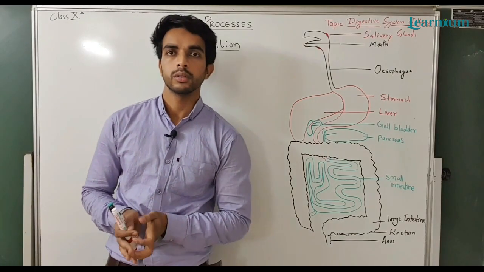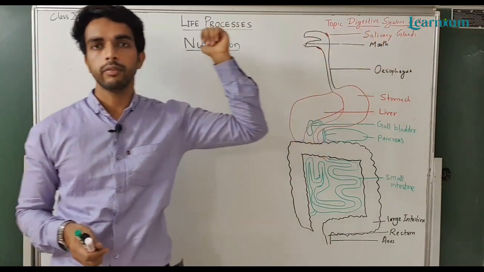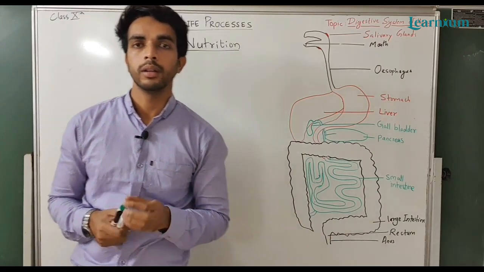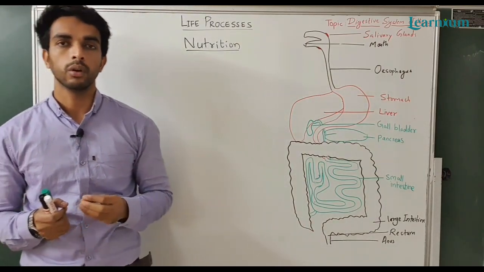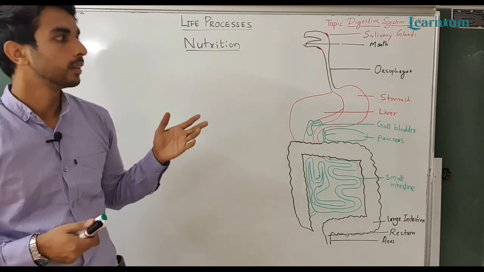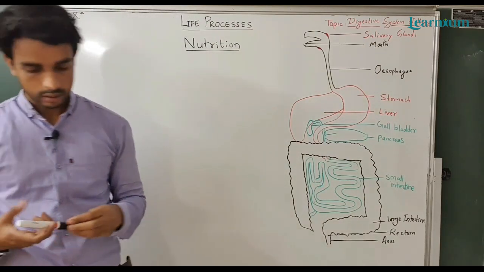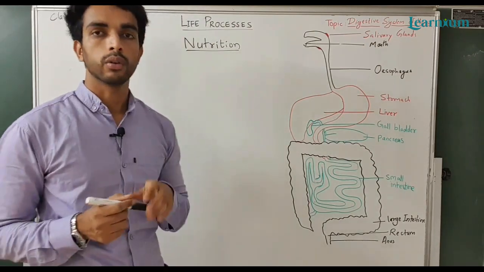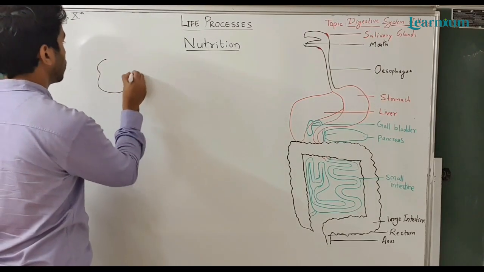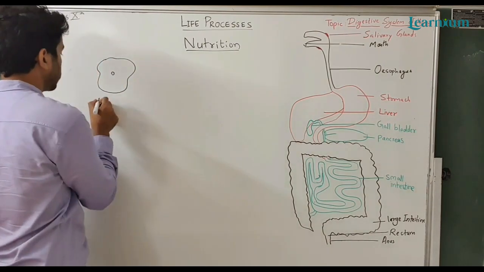We are going to discuss our second topic, that is the digestive system, in life processes. In our last lecture we discussed nutrition in plants. Now we will discuss in this lecture nutrition in animals. First of all we will discuss nutrition in lower organisms like amoeba. You all know about amoeba. Amoeba is a unicellular organism.